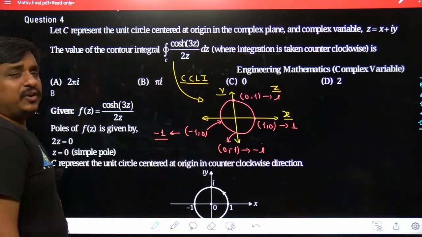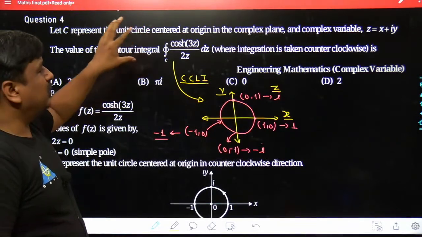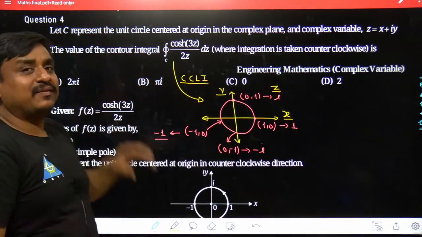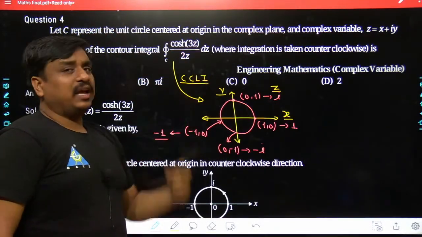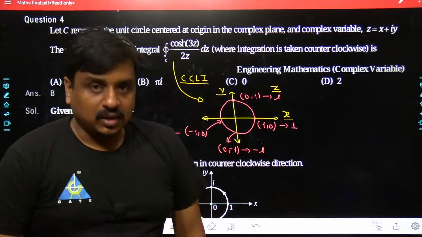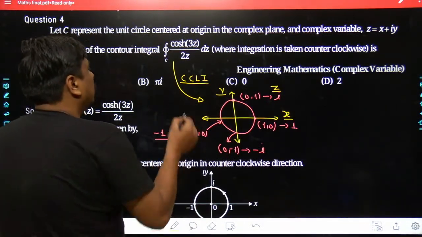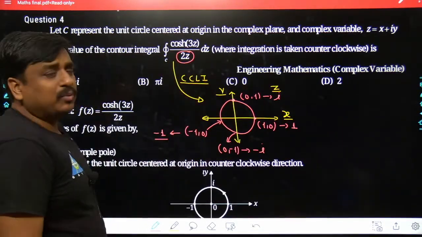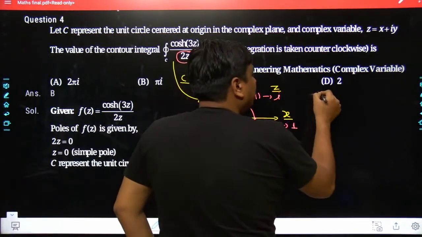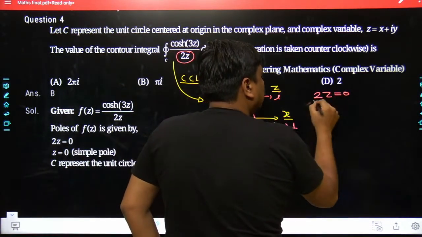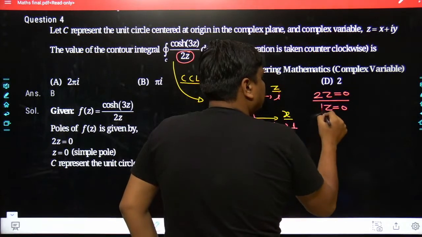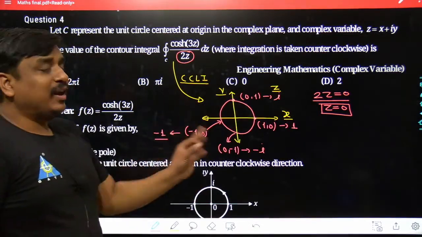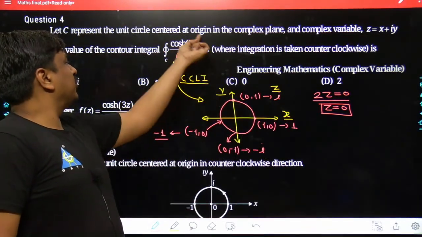Now whenever we look into the closed line integral, we just focus on its poles, because the poles are the values of z where the complete function f of z becomes singular, non-analytic. How do we get its pole? The roots of the denominator of the complex function are called poles. So how many poles will you have? Just compare 2 of z is equal to 0. So the value of z we get for this problem is simply going to be 0. So we have only one pole, or one non-analytic point, for this complete function.